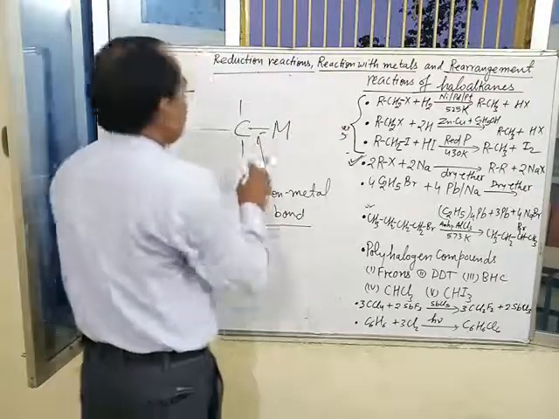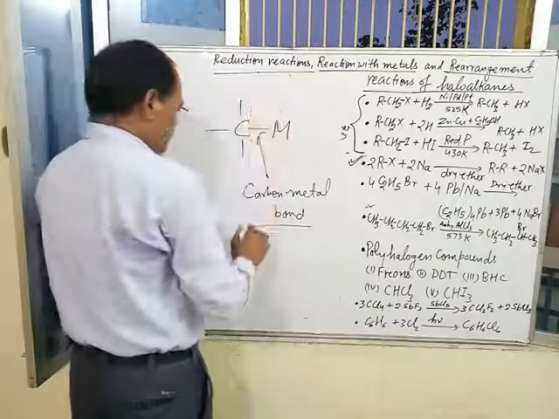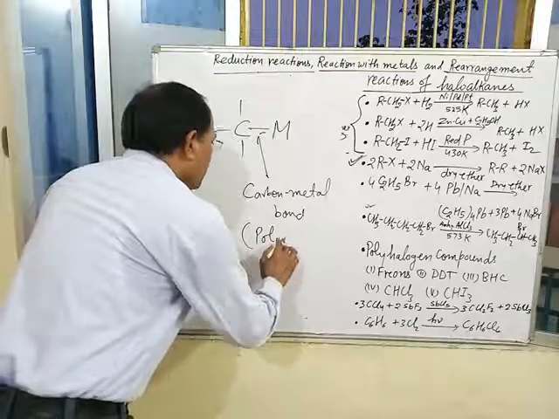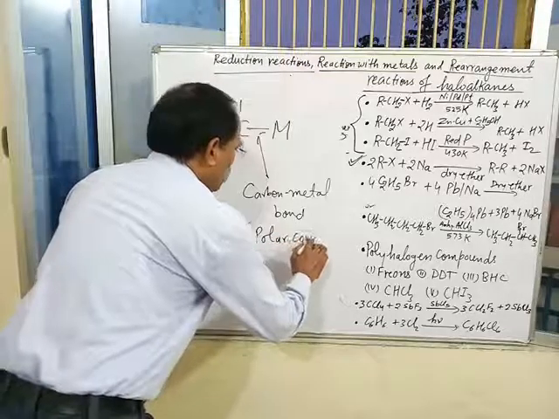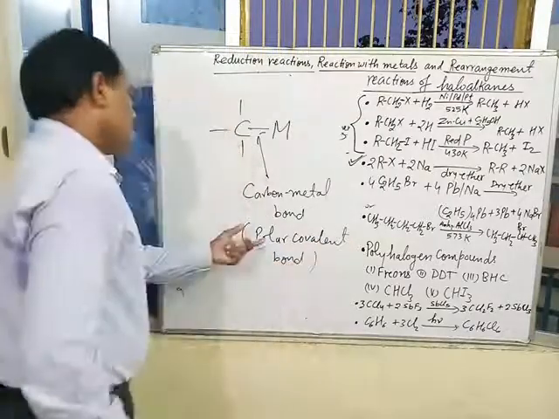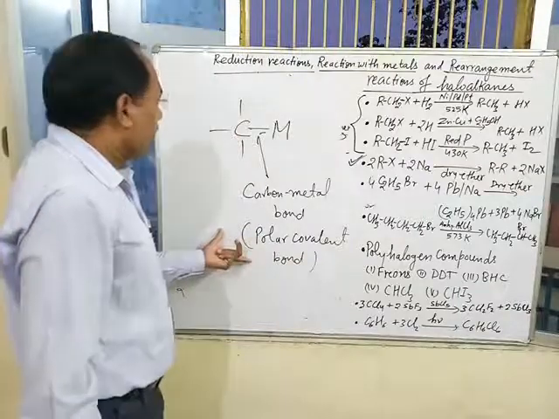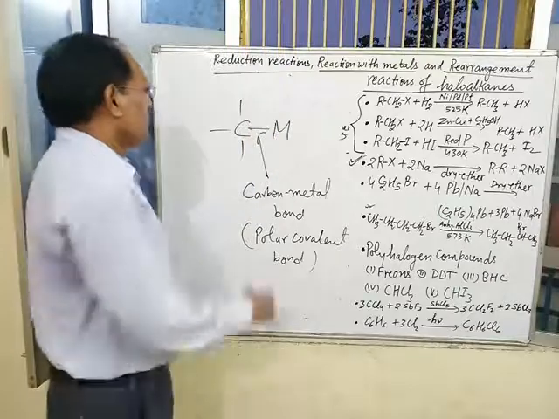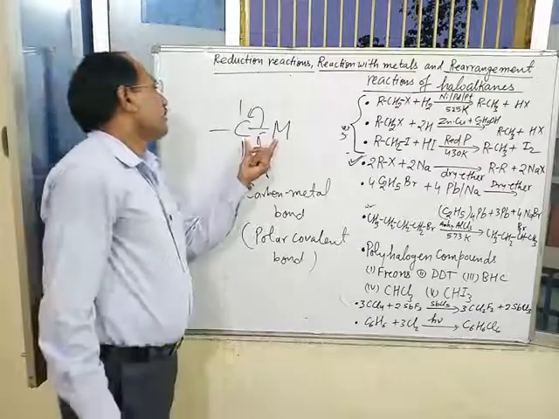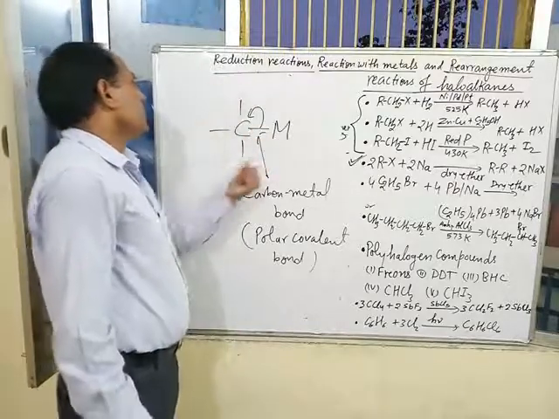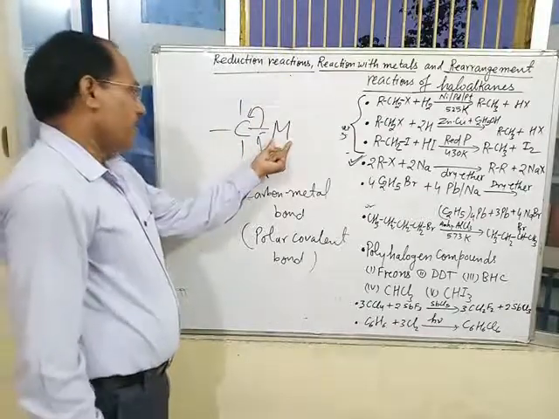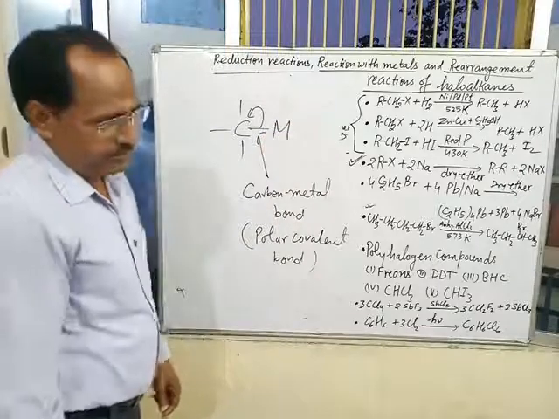In these compounds, this bond is a highly polar covalent bond. During the reaction, this bond is cleaved in this way, means organic group forms nucleophile and metal forms electrophilic portion.